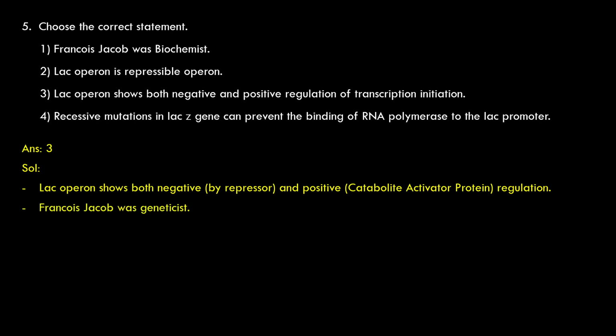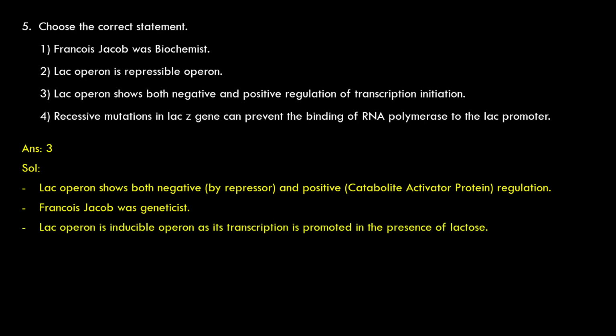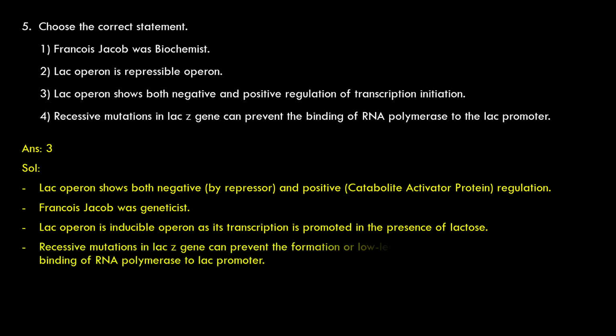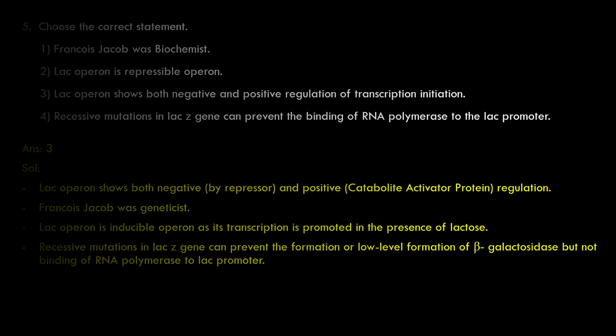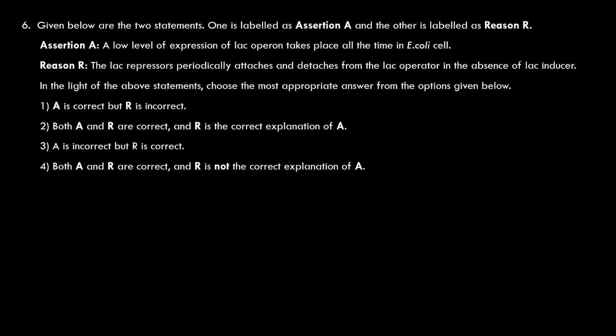Francois Jacob was a geneticist, not a biochemist. Lac operon is an inducible operon, as transcription is promoted in the presence of lactose. It is converted to allolactose. Excessive mutations lacking the Z gene can prevent the formation, or cause low-level formation, of beta-galactosidase, but not the binding of RNA polymerase to the lac promoter. Coming to the next question.